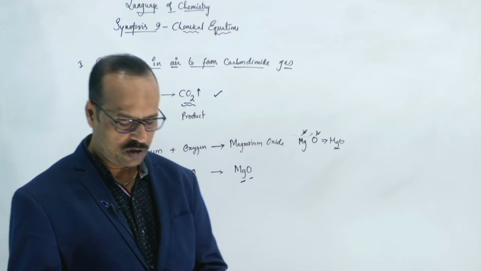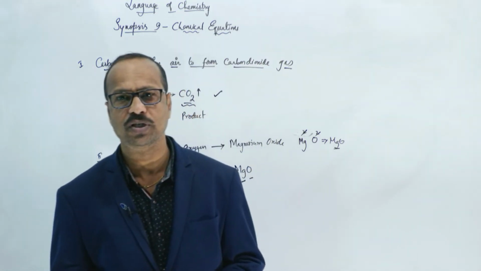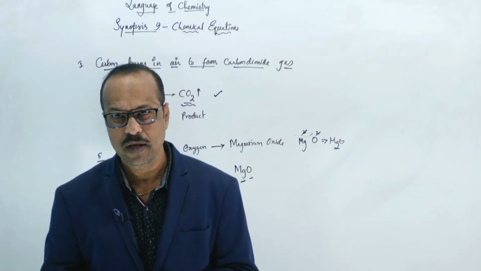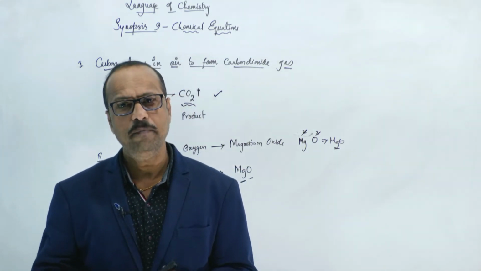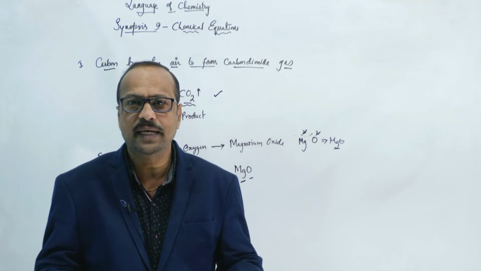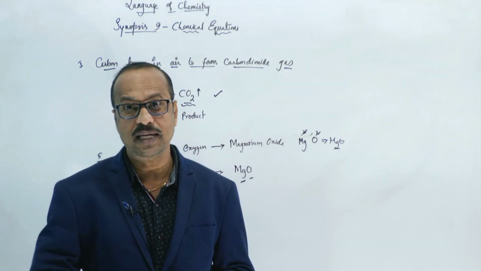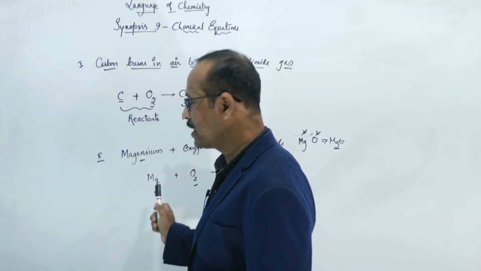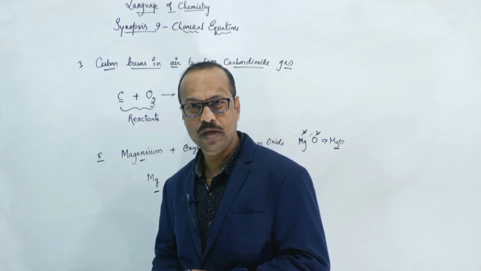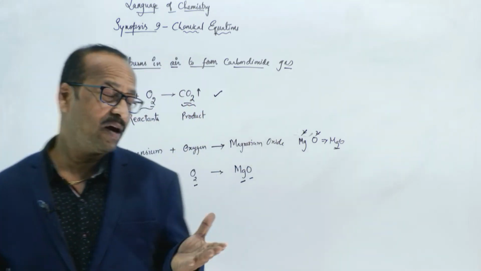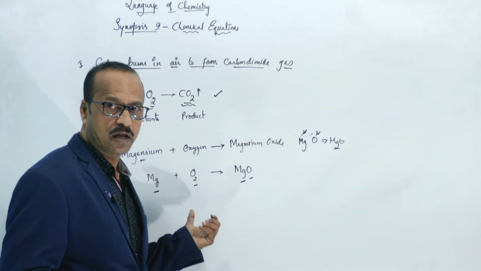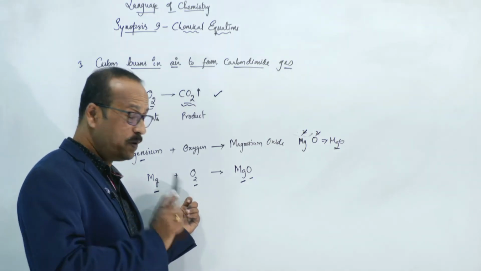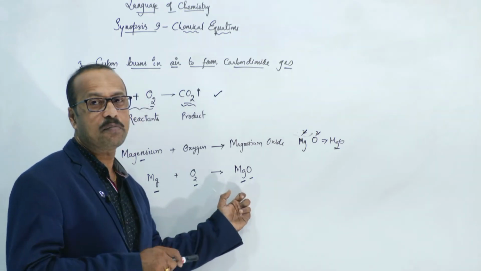This is actually based on one law, which is called the law of conservation of mass. The law of conservation of mass states that mass can neither be created nor destroyed. So during a chemical reaction, the total mass of the reactants should be equal to the total mass of the products.